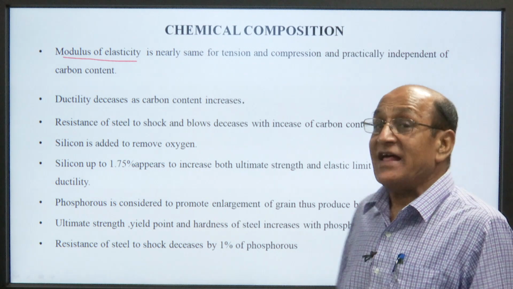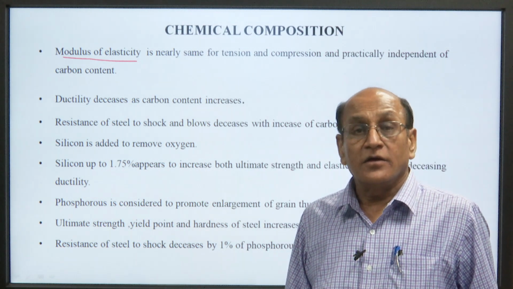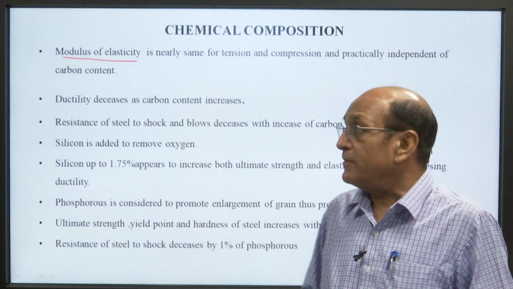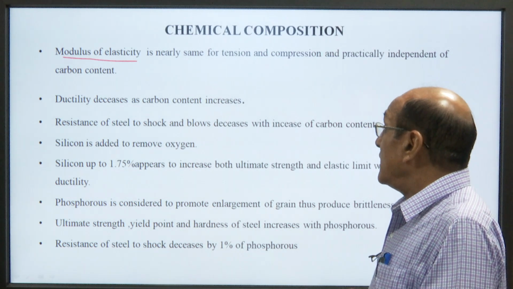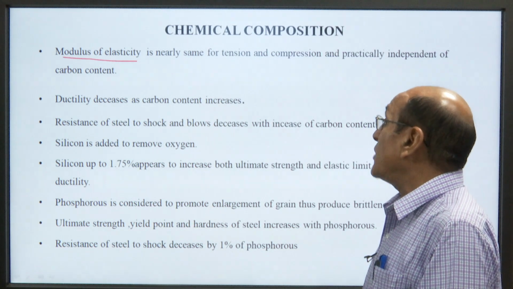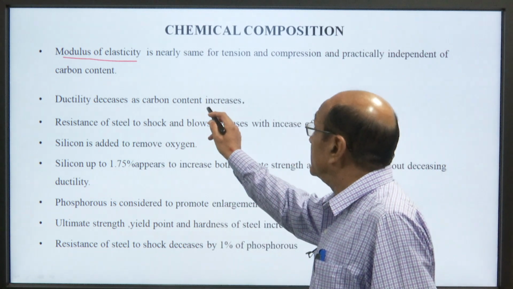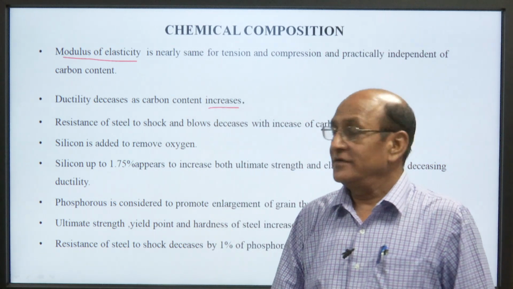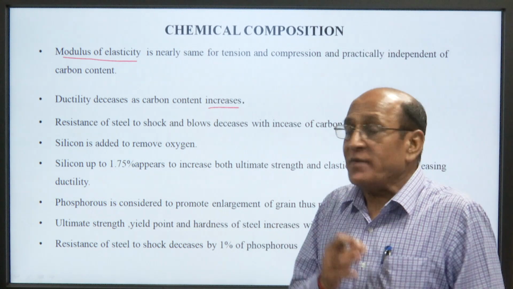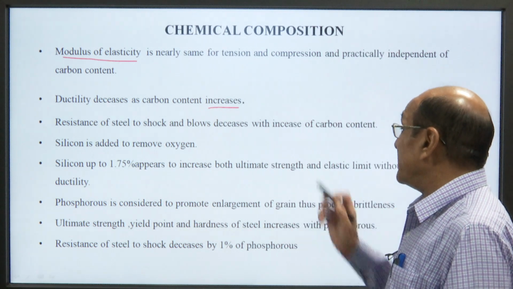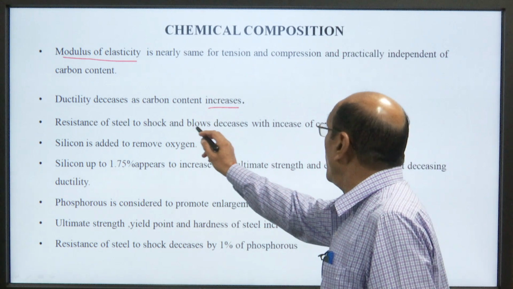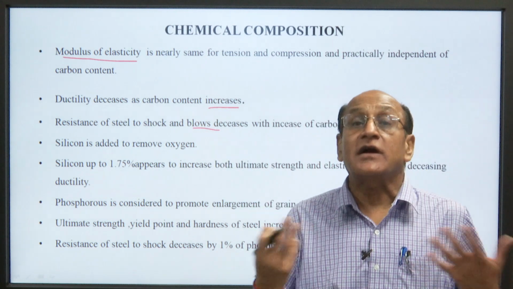But here the modulus of elasticity is the same, it does not depend upon the carbon content. Ductility decreases as carbon content increases. So, we have to optimize it. The resistance of a steel to shock and blow decreases with the increase of the carbon content.